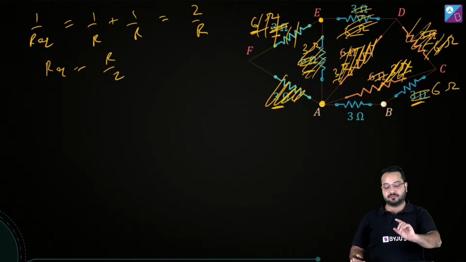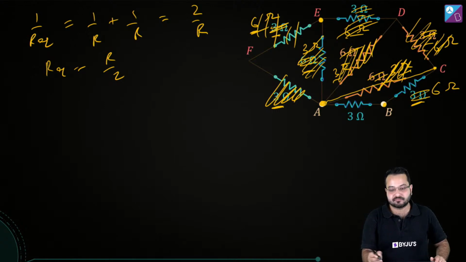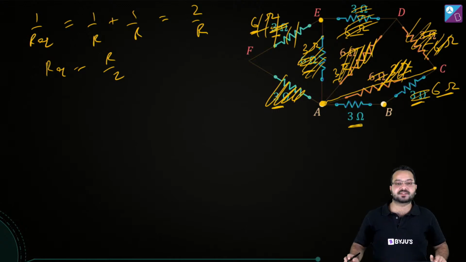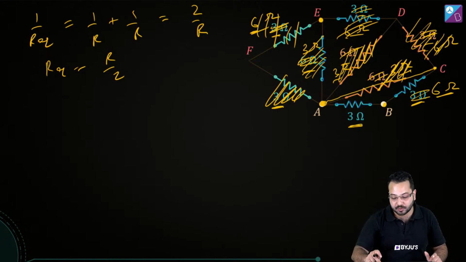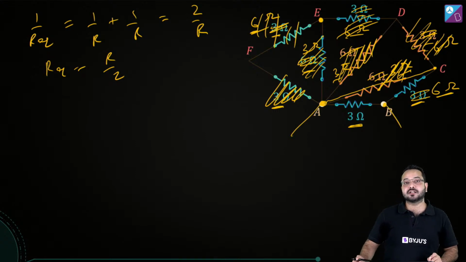Okay, but now careful. Now this 6 ohm is between points A and B, so this is going to be joined to this. Can you see that? This 6 ohm resistor is going to be between A and B, and this 3 ohm resistor is also between A and B. Okay, so now here, just be a little bit careful. This is going to be in parallel combination.